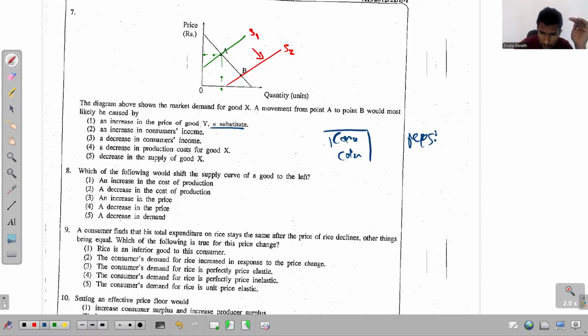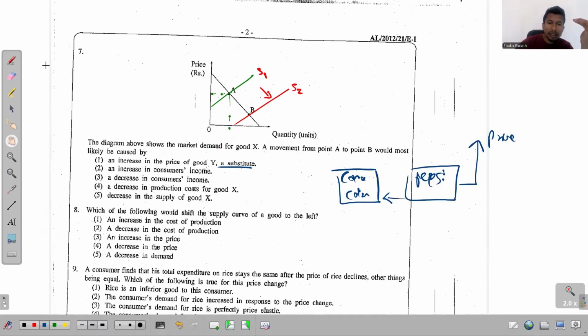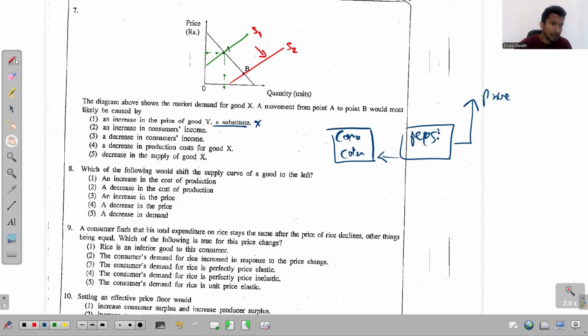So this is the considering good, and then an increase in the price of good Y, which is a substitute. Okay, Pepsi-Cola price gets increased. Price of Pepsi gets increased. If so, what will happen? The consumers who were consuming Pepsi now move from Pepsi to Coca-Cola, and as a result, the demand curve gets shifted to the right side, not that this point moves from A to B. So that's wrong there. So which is not the correct answer. First one is not the correct answer.